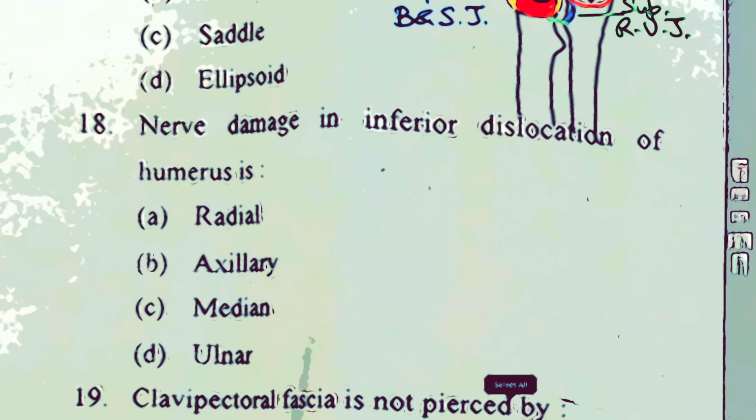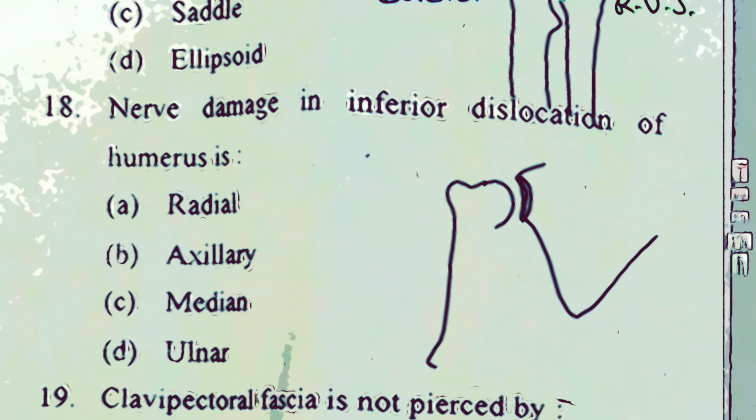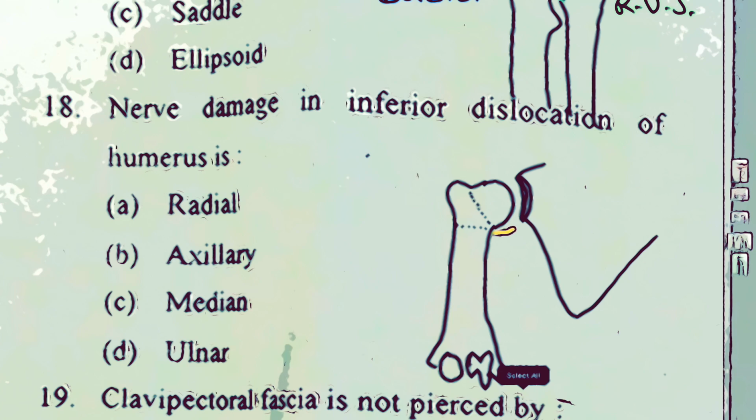Question number 18 is about nerve damage in inferior dislocation of humerus. Look here, this is the scapula with the glenoid facet, and here it is the humerus: greater tubercle, lateral epicondyle, capitulum, trochlea, medial epicondyle. So this is the anatomical neck. Here it is the surgical neck of humerus. And talking about the nerves in intimate relation, remember this nerve is the axillary nerve, which winds behind this posterior surface of the surgical neck of the humerus, and that is the axillary nerve.